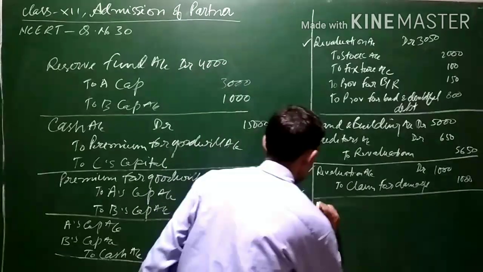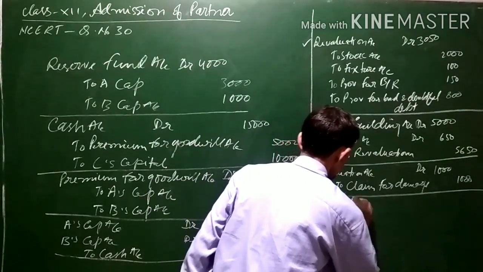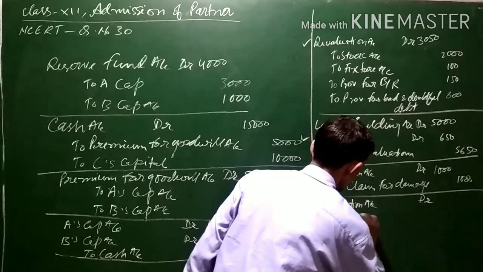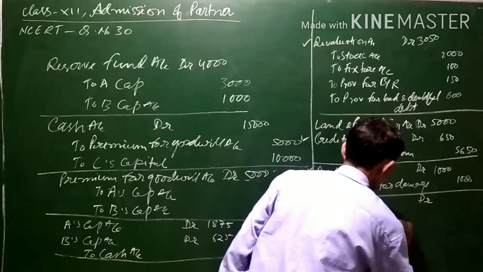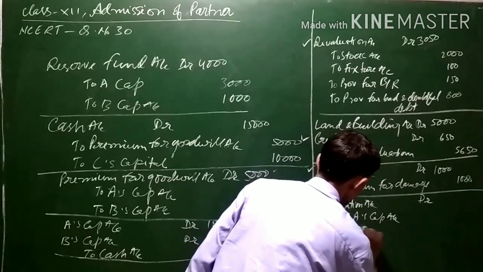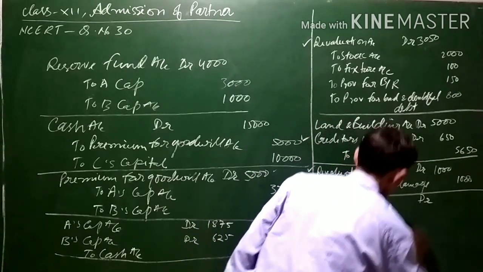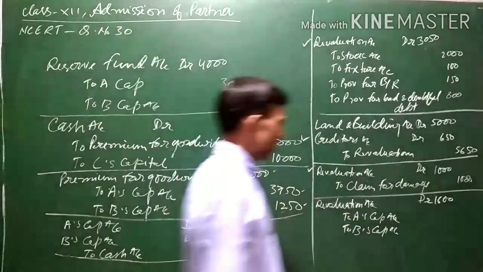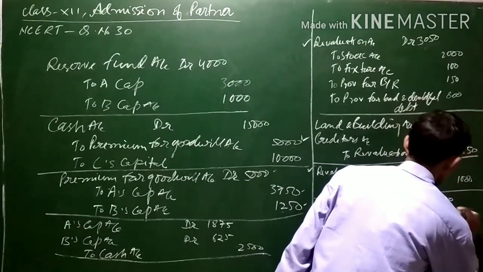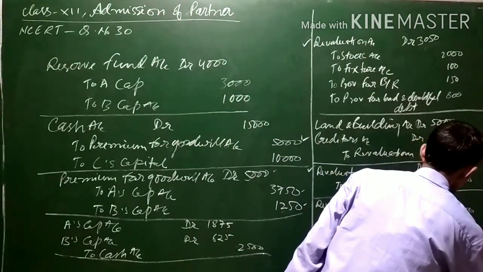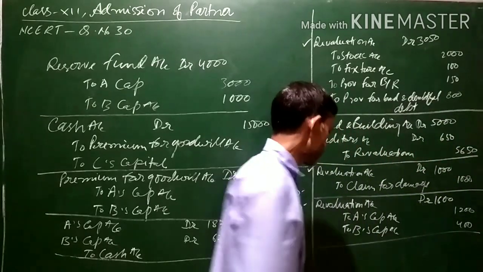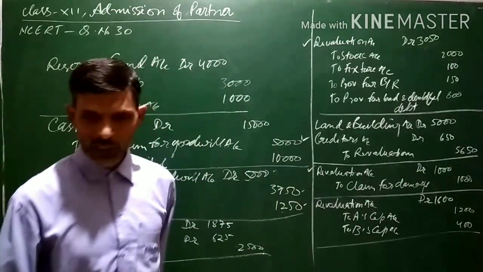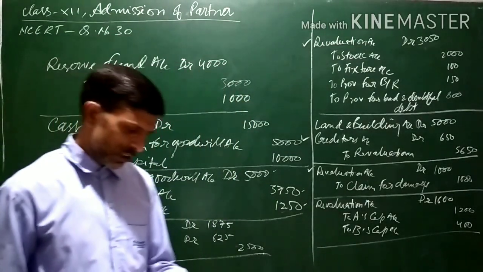The entry for this will be: revaluation account debit to A's capital account, to B's capital account. 1600 will be transferred among the old partners in their own profit sharing ratio. That will come to 1200 and 400. The narration will be: being gain on revaluation transferred to old partners' capital accounts in their old profit sharing ratio. This is about all the general entries.